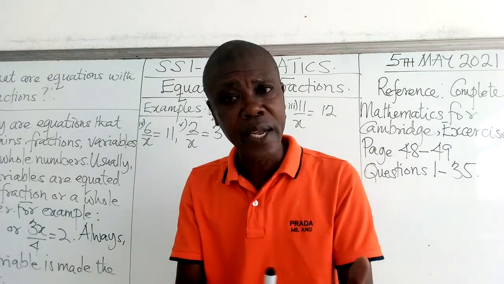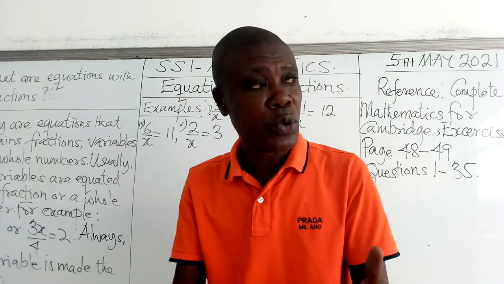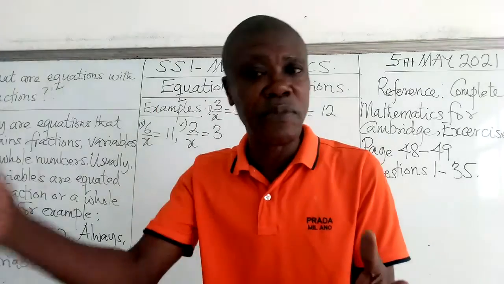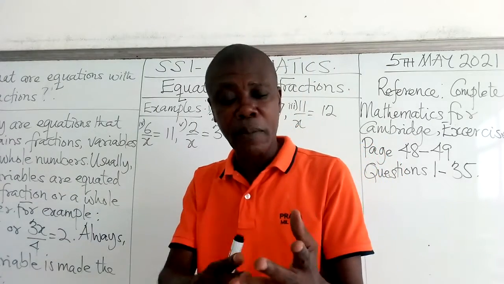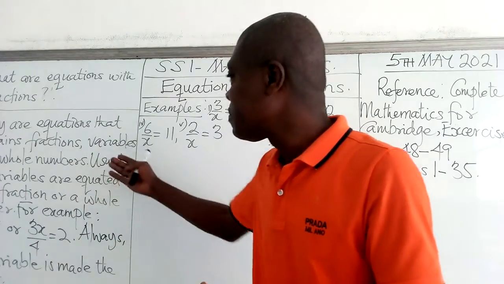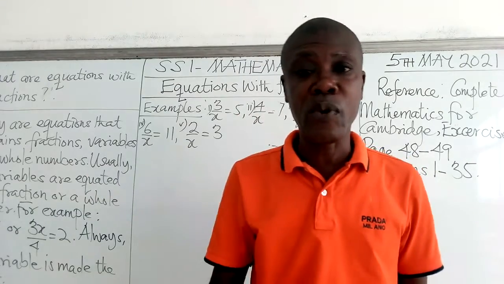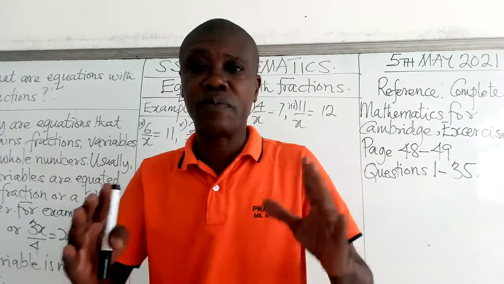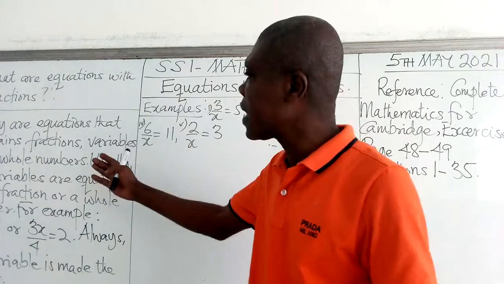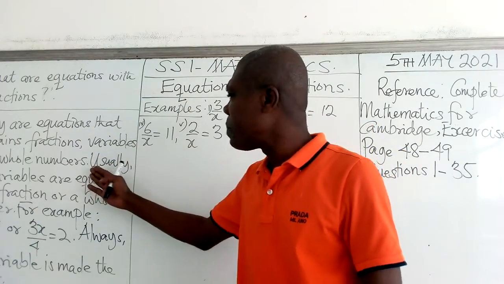The whole number, you know, can be a positive or negative number. The variable can be A, B, C, or D. And then the fraction can be 2 out of 3, 4 out of 4, this out of that. So basically, there are equations that contain fractions, variables, and whole numbers.